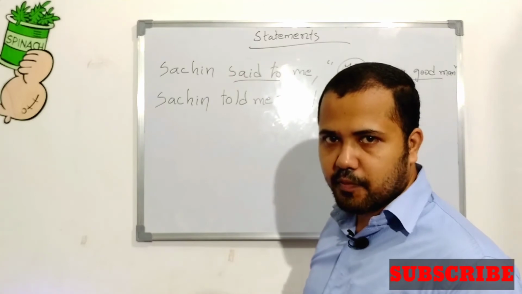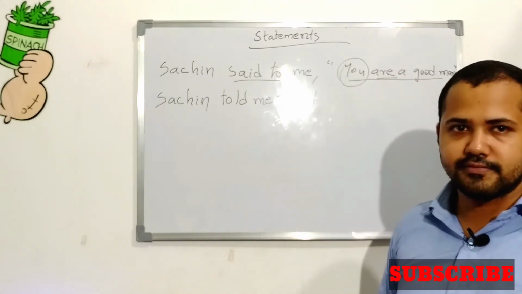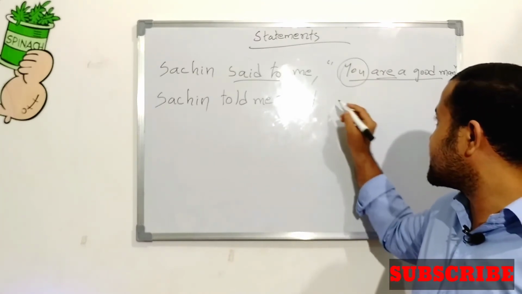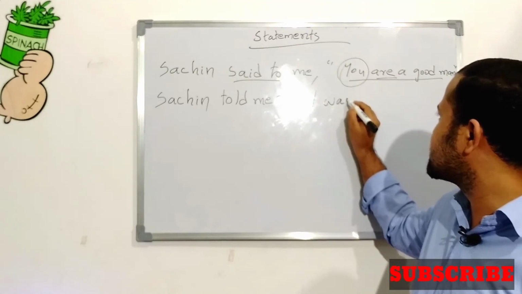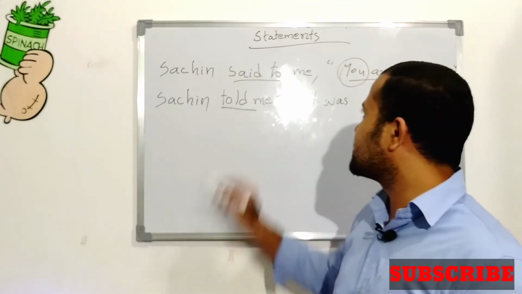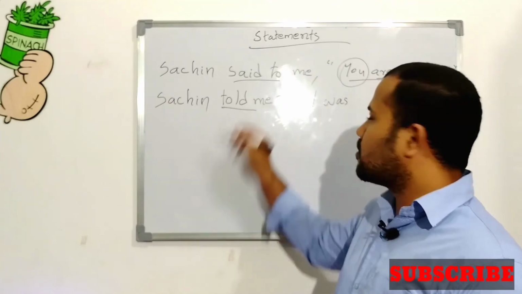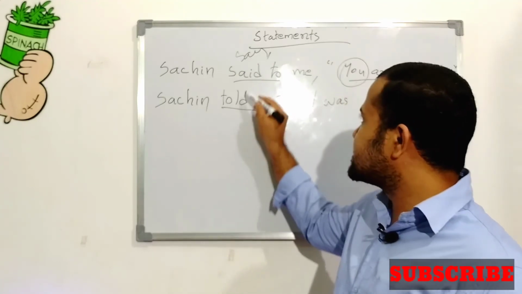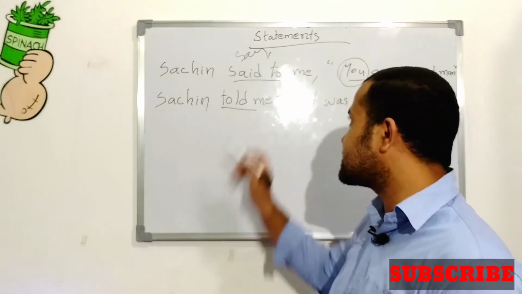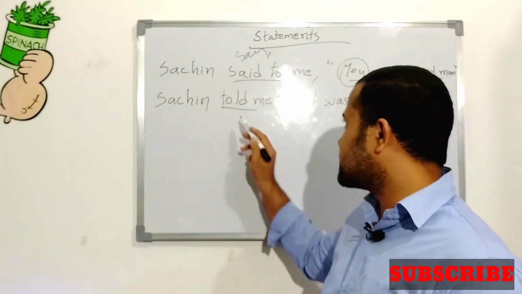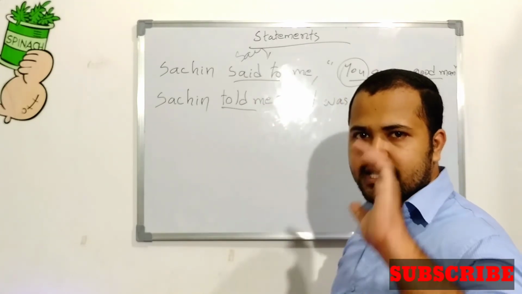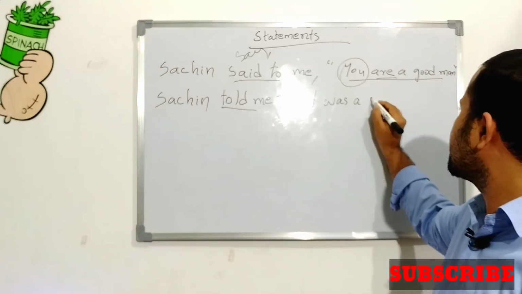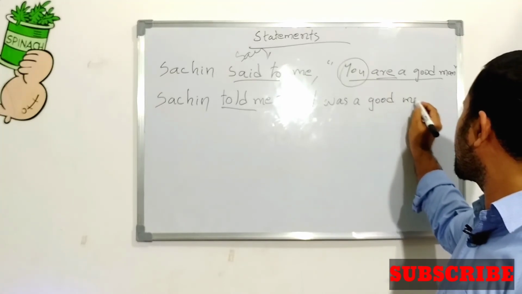Then "are". What is the past tense when it is I? It cannot be "were", that is an impossible condition. So it is "was". I was. Why? Because here it is past. If it is "says" or "tell", there is no need to change. But "said" and "told" are past, so we have to change to "was". I was a good man.